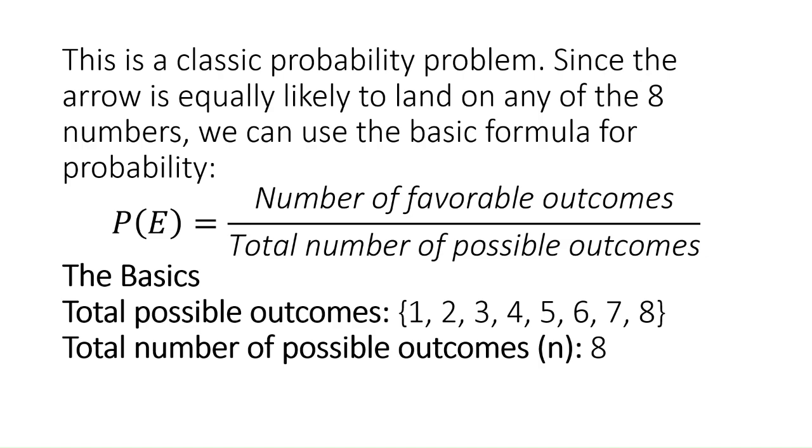There are 8 possible outcomes, because there are 8 numbers: 1 to 8. No number is repeated, all are given one time, and the arrow is equally likely to rest on any of the numbers. So the total number of possible outcomes will be 8 here.